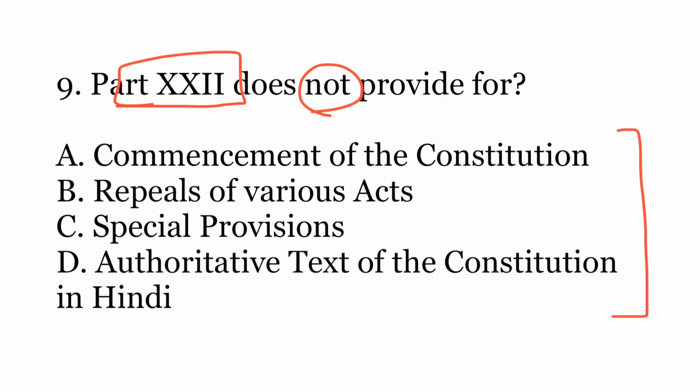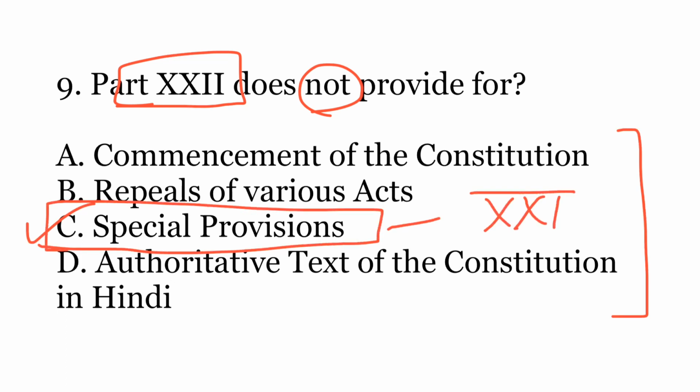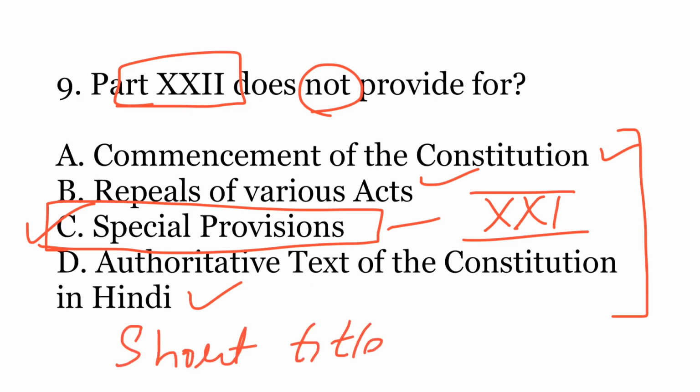The correct option is C, special provisions. So special provisions are provided under Part 21 of the Constitution, and all these 3 are there in Part 22 along with short title. So these are the 4 things that are mentioned in Part 22 of the Constitution.